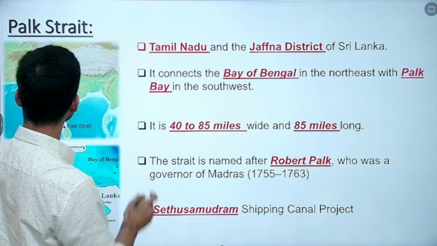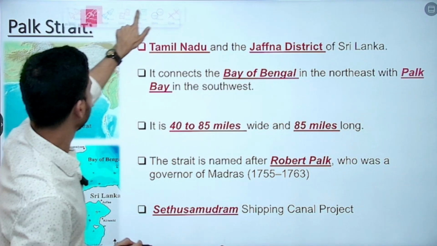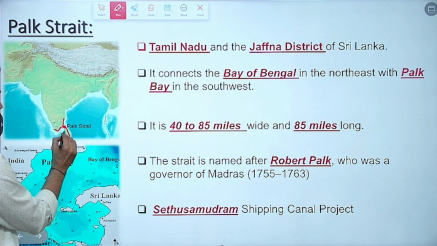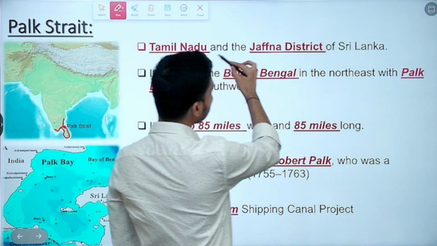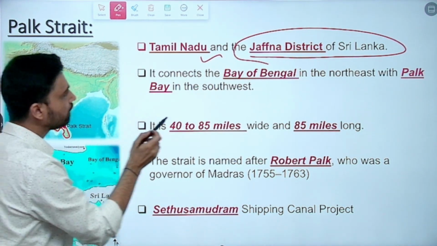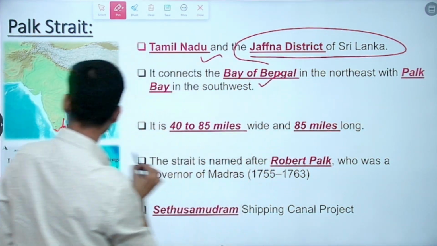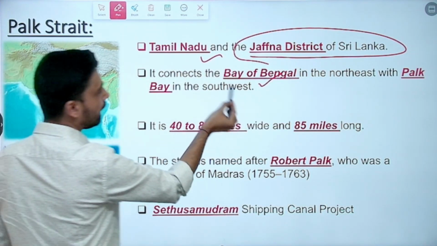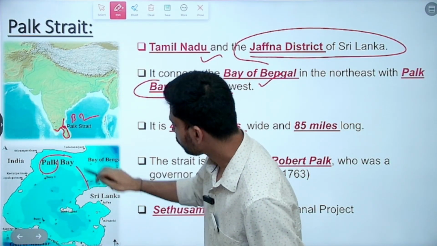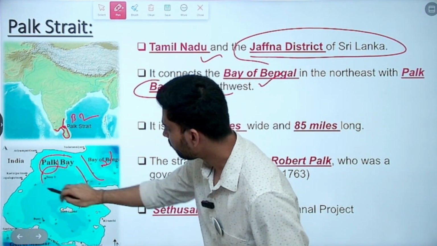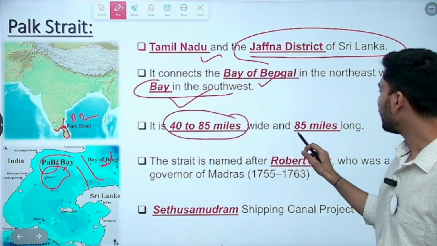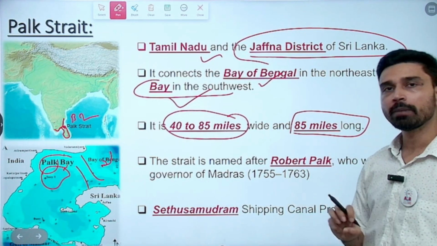Then next we have is Palk Strait, that is between India and Sri Lanka. This is the location that you see. This side we have Tamil Nadu, this side we have Sri Lanka. So Tamil Nadu of India and Jaffna of Sri Lanka are connected by Palk Strait. The water bodies it connects: on this side, if you look, you have the Bay of Bengal, and the Palk Bay you have in the southwest. So this is the strait. The Bay of Bengal and Palk Bay are connected by Palk Strait, roughly 40 to 85 miles wide and 85 miles long as well.